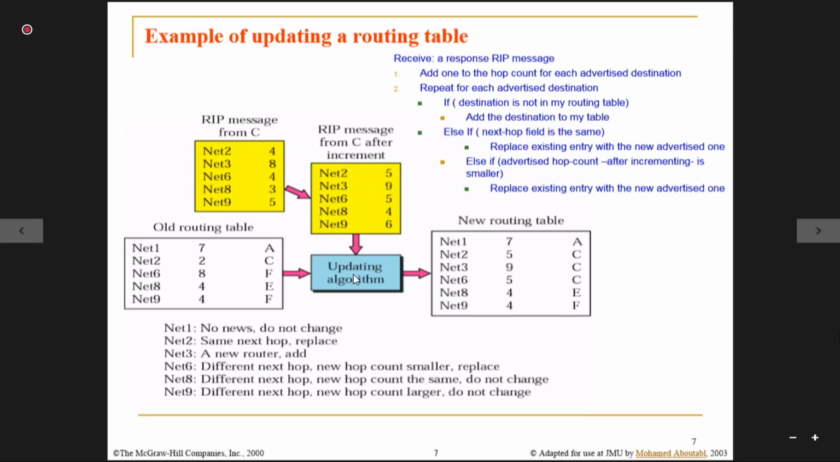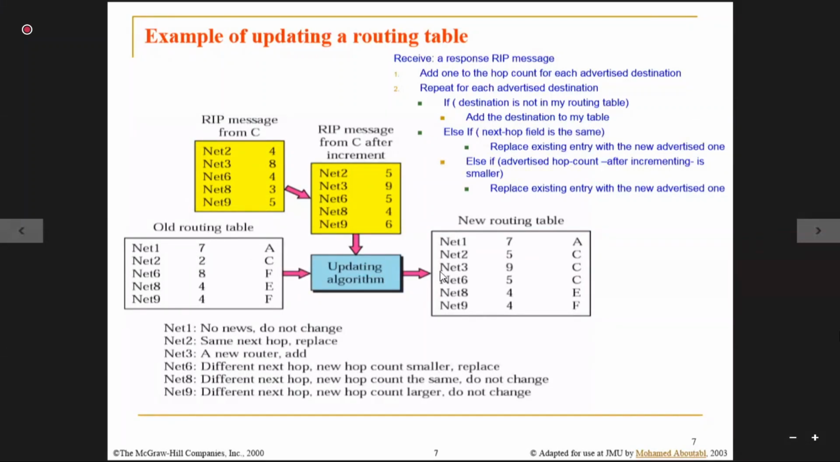Now the updating algorithm. Now just see, my old table is this. Here, network 2 is reached by 5 hop count. Here, it is saying network 2 is reached by 2 hop count. Got the idea? But what is happening here? The next hop is C. And where is this information coming from? It is coming from C. That means this is the old one. The cost of the link has been updated.